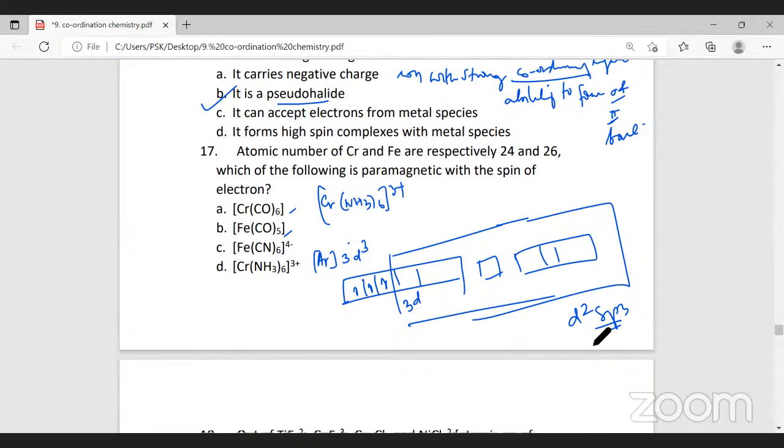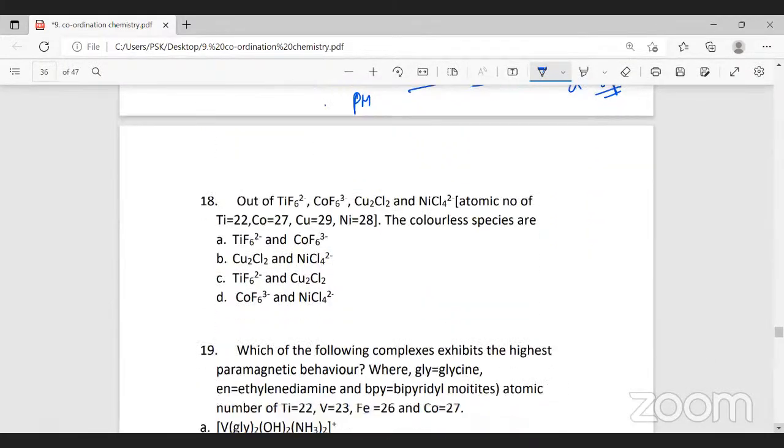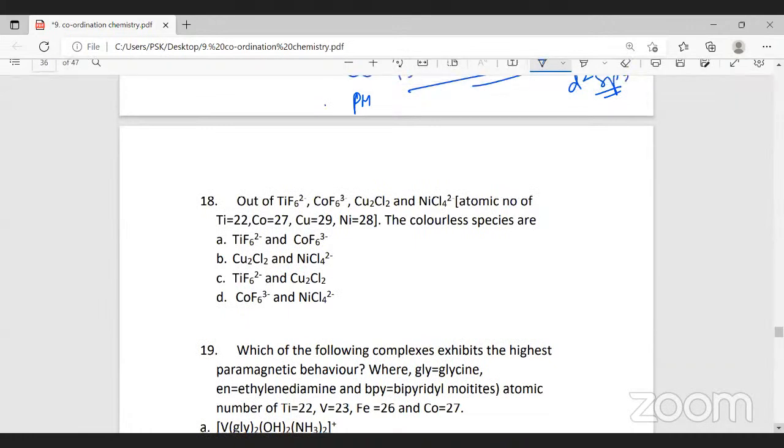Atoms, ions, or molecules having unpaired electrons are paramagnetic. So here you can see this complex has 3 unpaired electrons. Therefore, it will be what? Paramagnetic. Hence, the answer for this question is option D. Followed? Yes, sir.